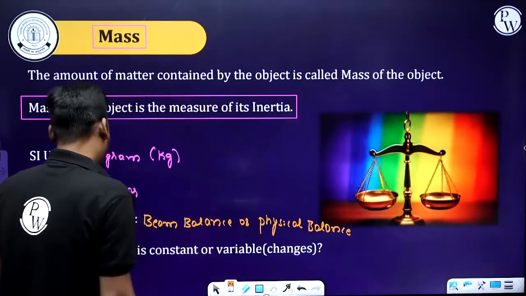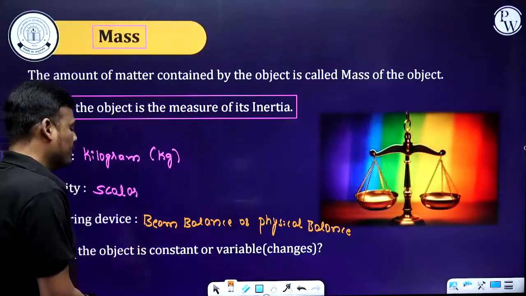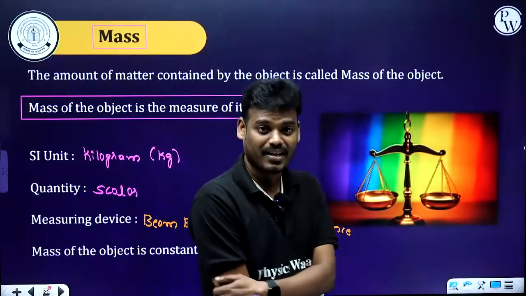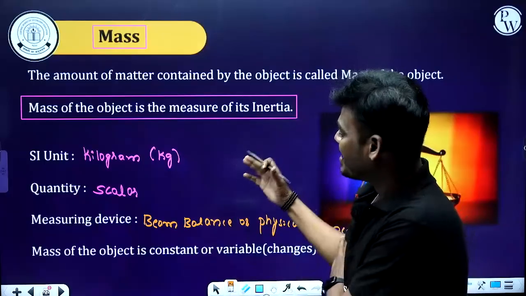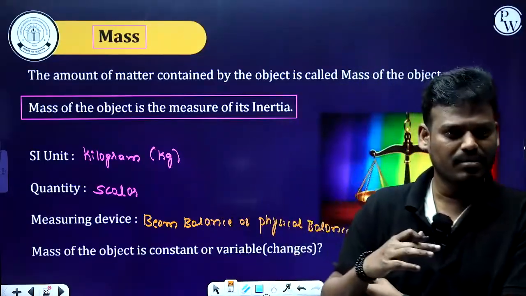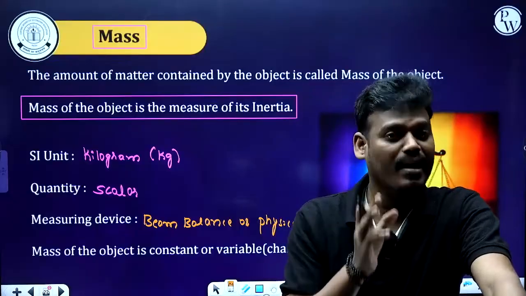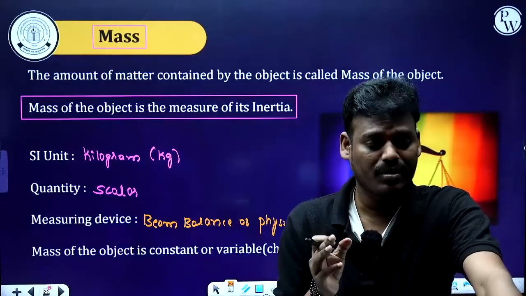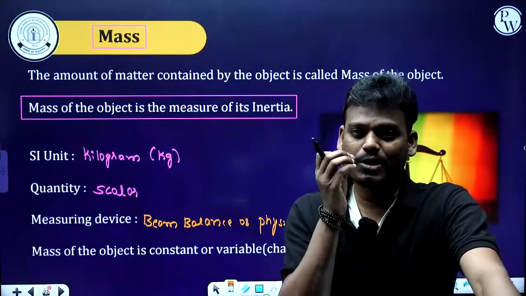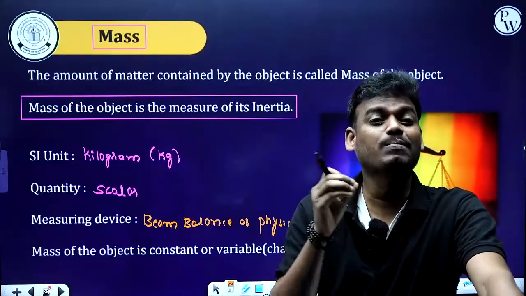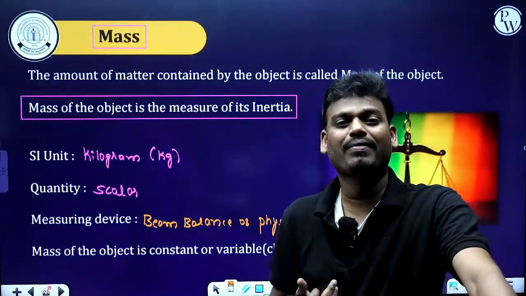Okay, and here our question is, is the mass of the object constant or variable? Variable means it changes. Do you think the mass of the body changes? Yes. Okay, but here, under certain conditions. Okay, under certain conditions. What are those? If the speed of the object is less than the speed of light, what is the speed of light?